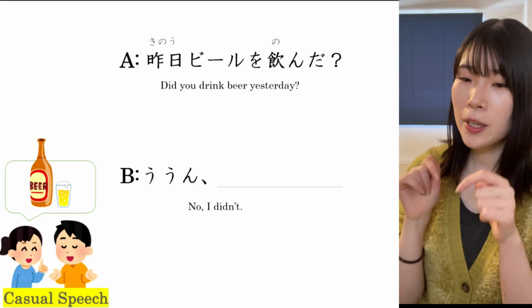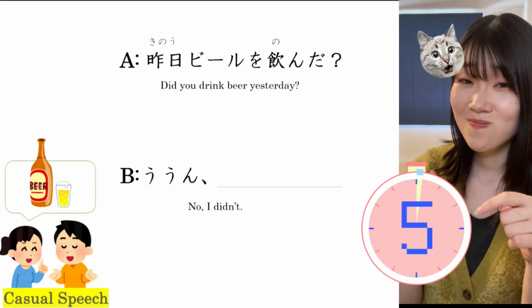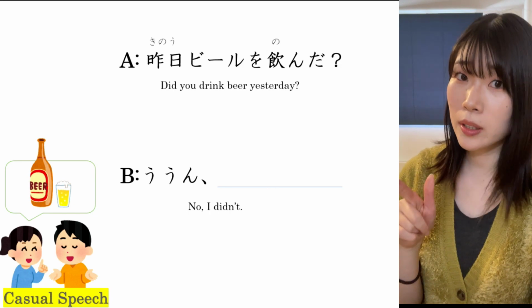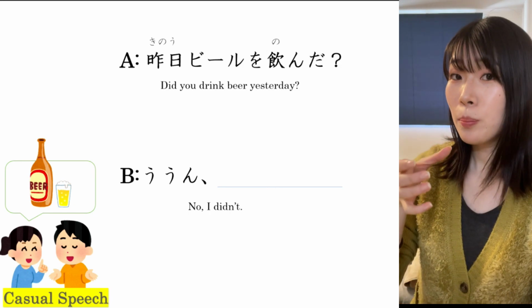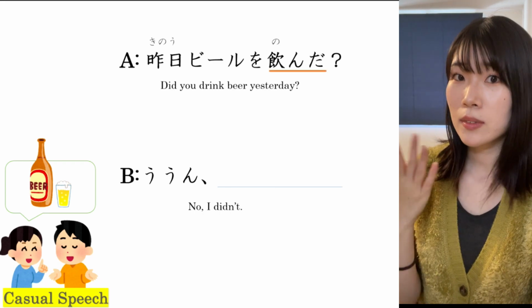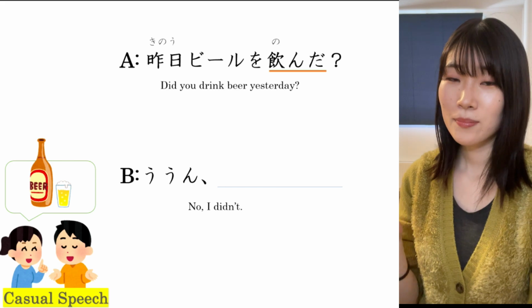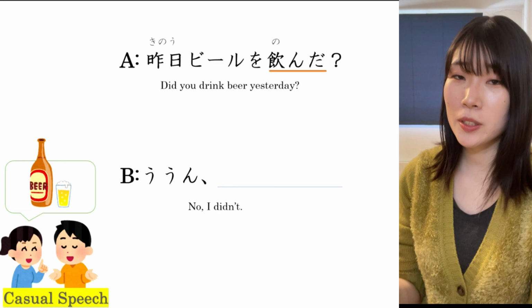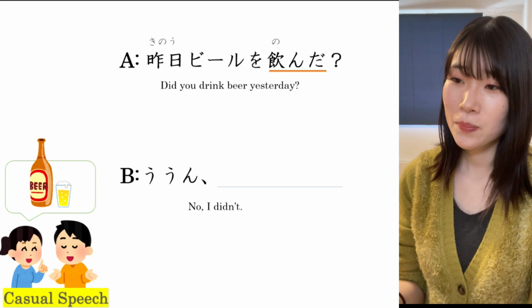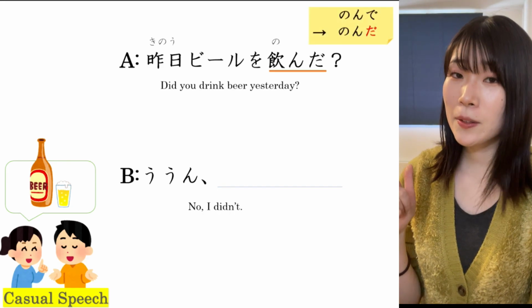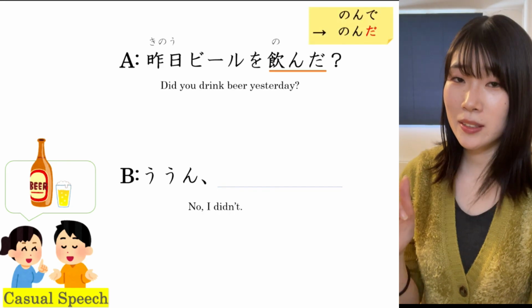Please pause the video and fill in the blank. 昨日ビールを飲んだ？This 飲んだ、何ですか？Plain past affirmative, which is also called た form. Do you remember how to make た form? Think of its て form first, and then replace て with た。